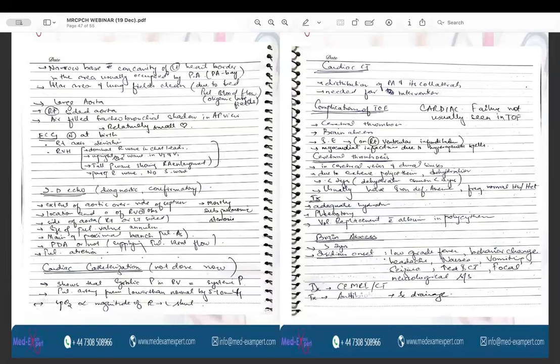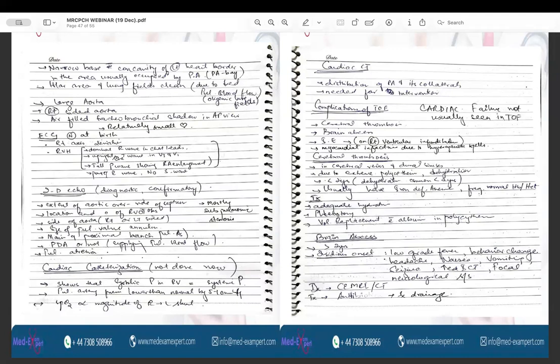Echocardiography is diagnostic and confirmatory in case of TOF, and it will show the extent of aortic overriding of the septum. It will show the location and the degree of the right ventricular outflow tract obstruction, the side of the aorta, the size of the pulmonary valve, the main and proximal branches of the pulmonary arteries, PDA if present or not, and the pulmonary atresia.